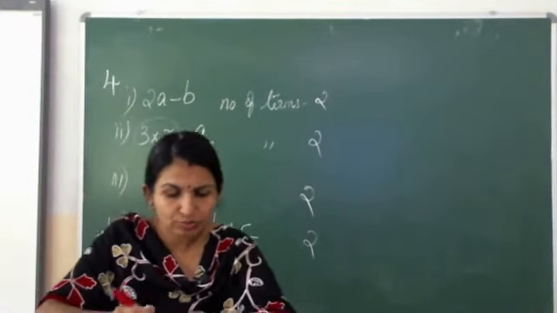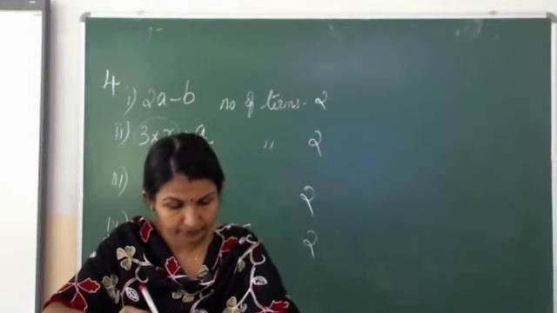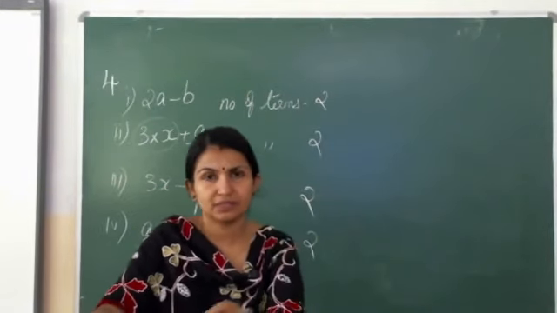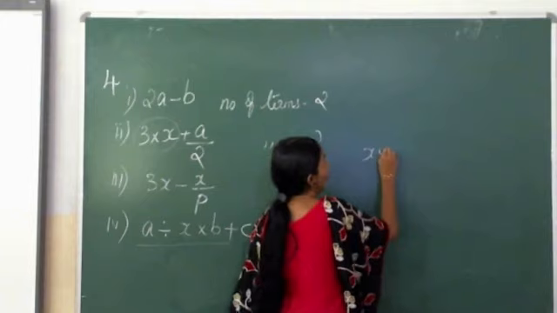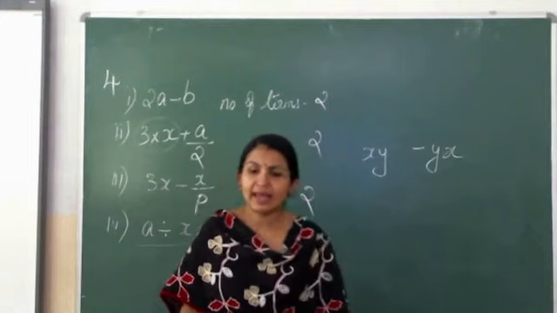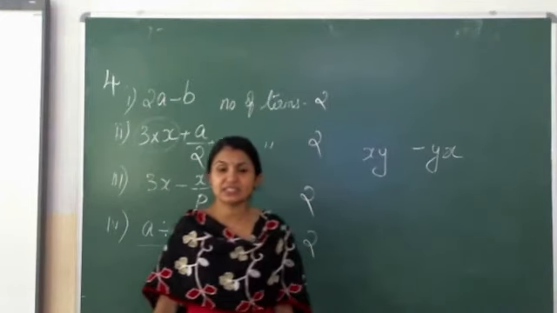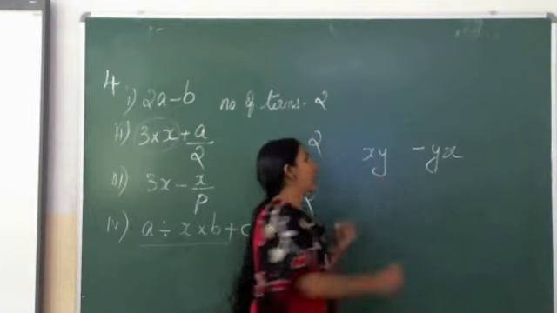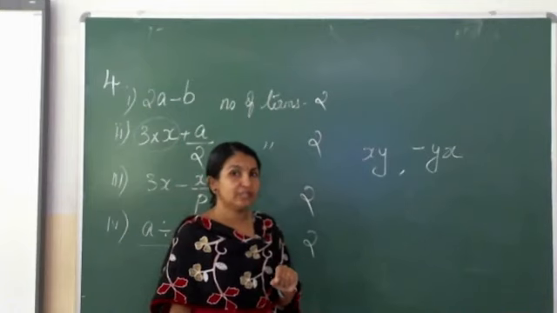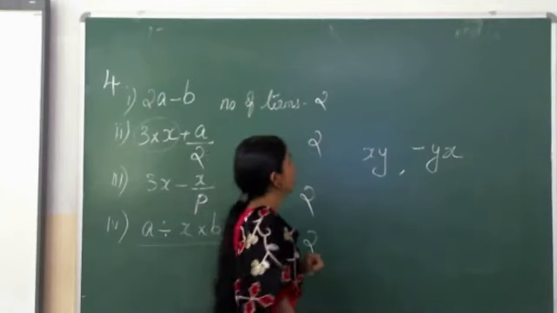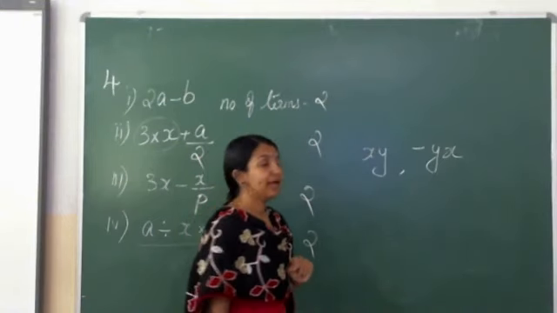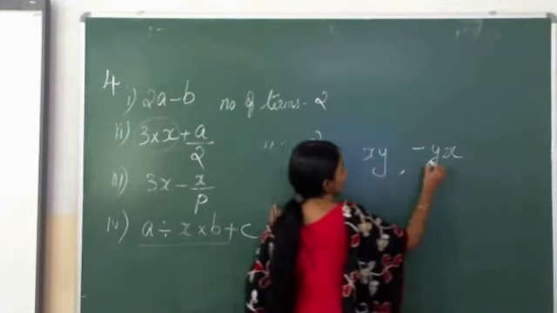5th section. Write whether true or false. xy and negative yx are like terms. Are they like terms or not? That is the 5th question, xy and negative yx. What is meant by like terms? If the literal coefficients are the same, they are called like terms. Here xy, yx.